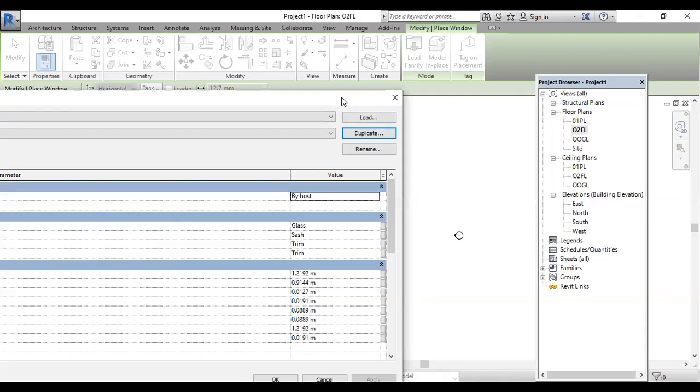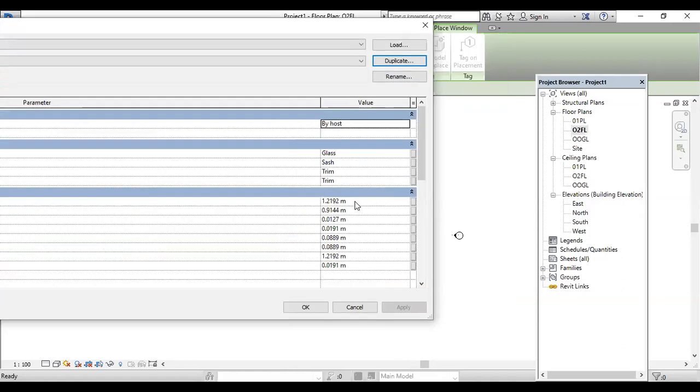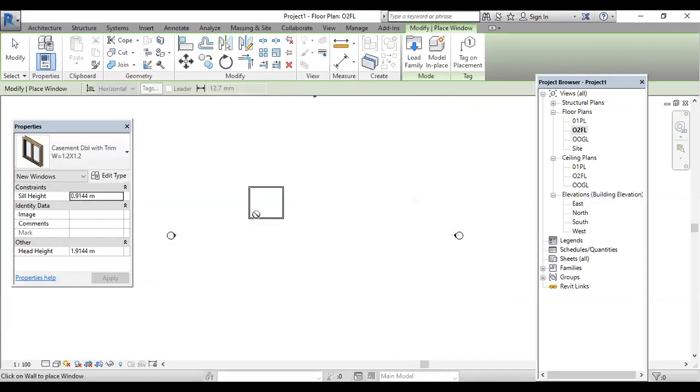Change your height and width. I just keep my height as 1 and my width as 1.2. Say okay and place.